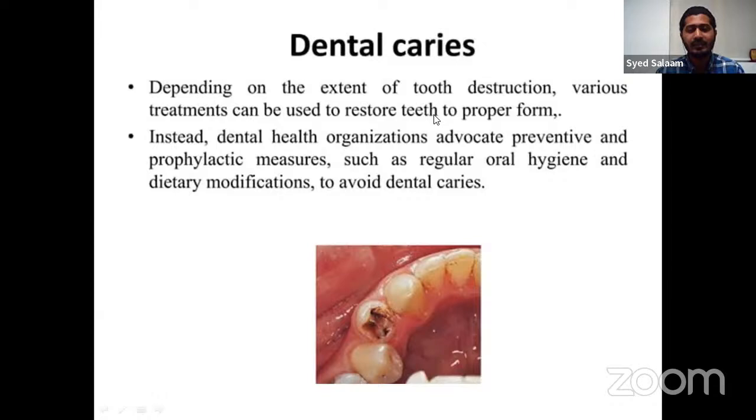Usually, what happens if it goes beyond that, when most of the teeth have been damaged, is that you need to simply remove them, do a root canal, and take substitute teeth. But if it is at a very minor stage, then by maintaining regular hygiene of your teeth, you can avoid dental caries.